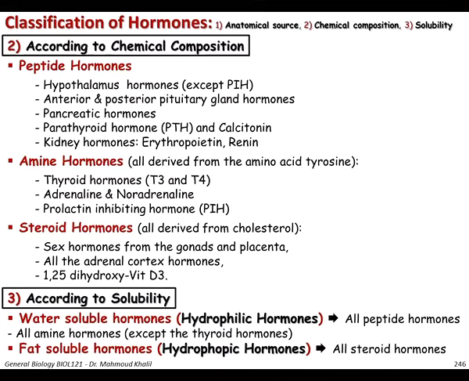The third criteria of classification is according to solubility. So hormones are either water-soluble hormones, which are hydrophilic hormones, or fat-soluble hormones, which are hydrophobic hormones. The hydrophobic hormones are all the steroid hormones, while the hydrophilic hormones are all the peptide hormones and all the amine hormones except the thyroid hormones.